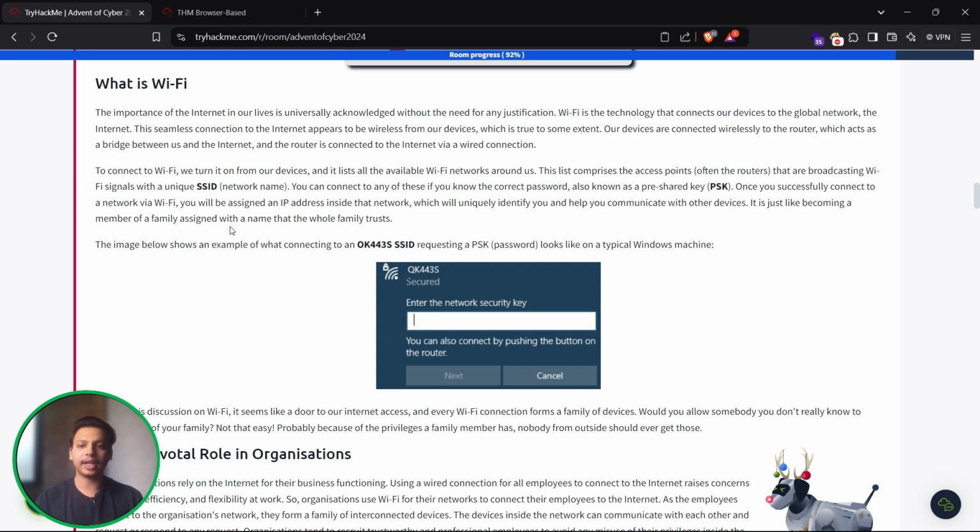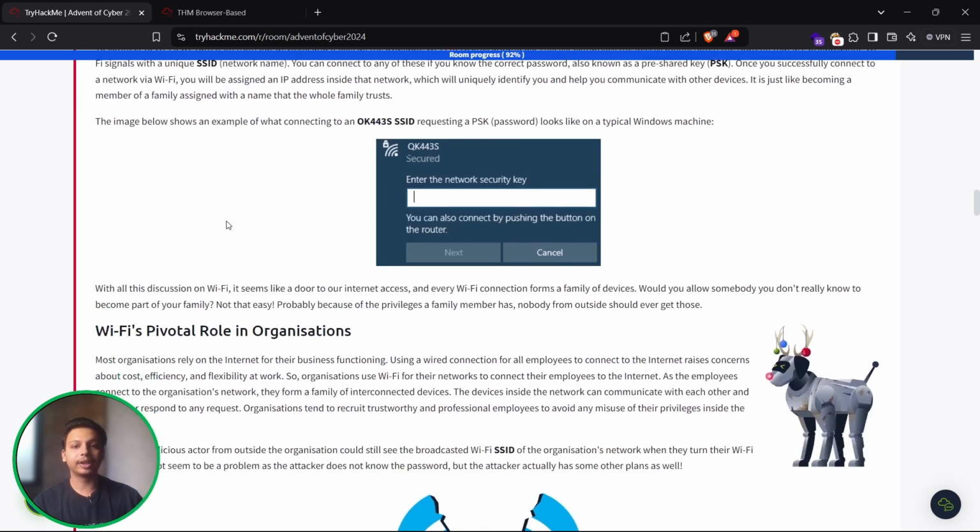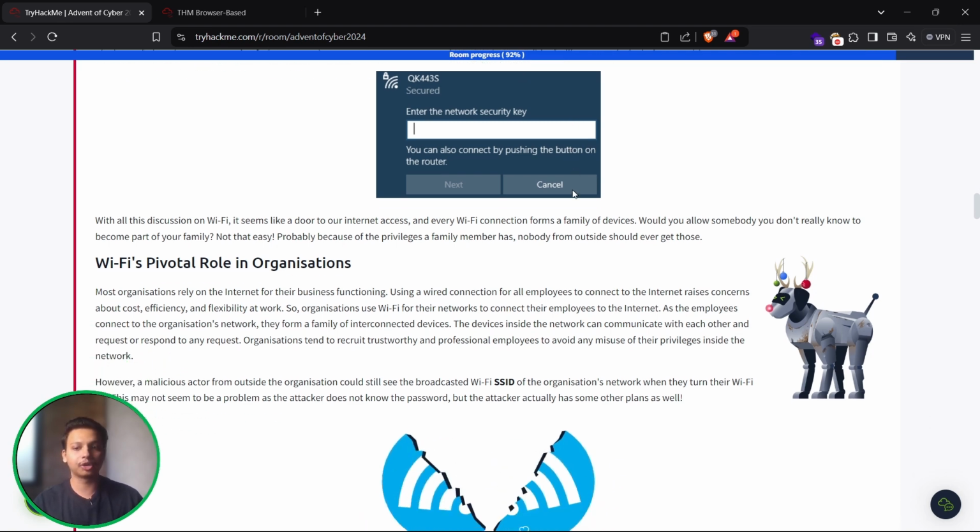Once you successfully connect to a network via Wi-Fi, you will be assigned an IP address inside that network, which will uniquely identify you and help you communicate with other devices as well. It is just like becoming a member of a family, assigned a name that the whole family trusts. In the image below, they have given an example where OK443S is the SSID, requesting the password, that is the PSK, on a typical Windows machine.